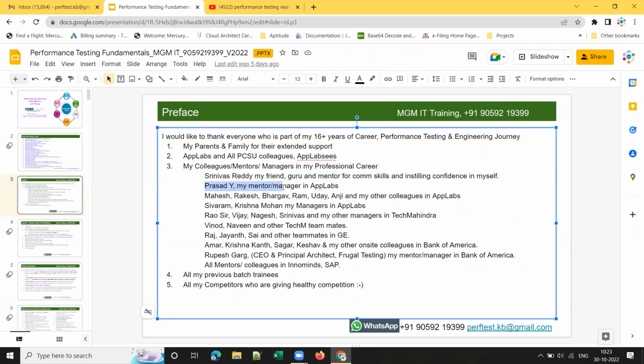Prasad was my manager in AppLabs. And here are a few of my colleagues and mentors in AppLabs, and some of my managers in AppLabs. And Rao sir and Vijay, Nagesh and Srinivas and my other managers in Tech Mahindra. And Vinod, Naveen and other Techcom teammates; Raj, Jayan, Sai and other teammates in GE.